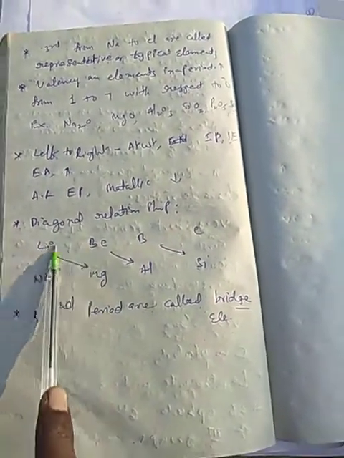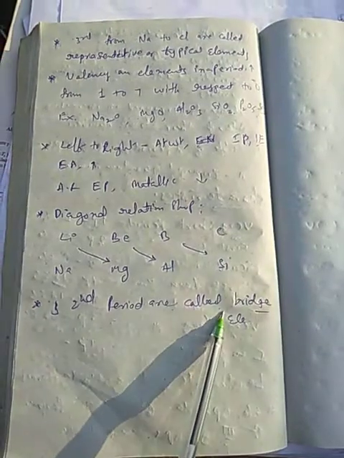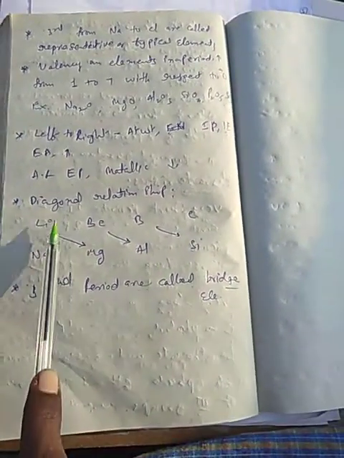Now the diagonal relationship is explained. Lithium is a second period element, and these are the third period elements. Second period elements show a diagonal relation with third period elements: lithium with magnesium, beryllium with aluminum, boron with silicon. They have similar properties and similar size. Second period elements are called bridge elements. They form a bridge, so they are called bridge elements.